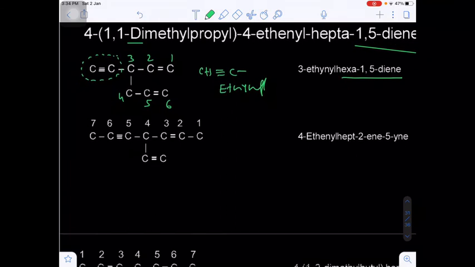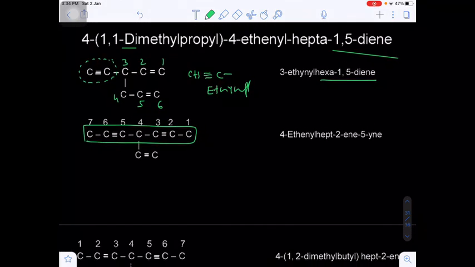Okay. And next one, there are 7 carbons. 7 carbons will be considered as a part of the principal chain or parent chain. Now the numbering you see from right to left, on the second carbon there is a double bond. From both the ends you are getting the equidistance. That's why we go for alphabetical order. Ene and yne, we will get first ene. That's why on the second position double bond, fifth position triple bond is there.